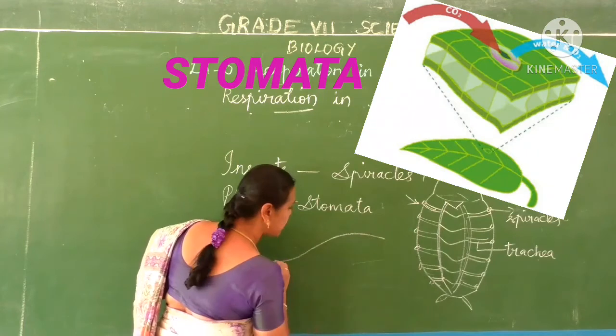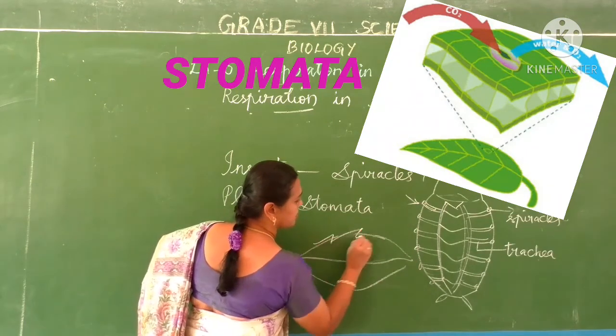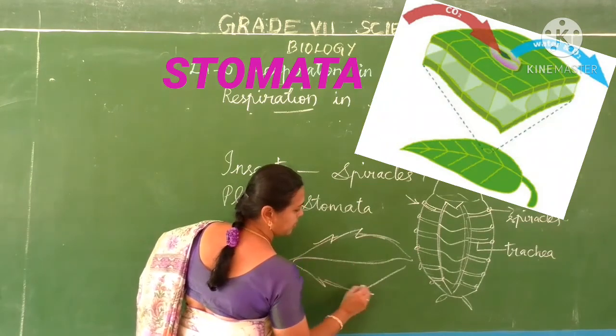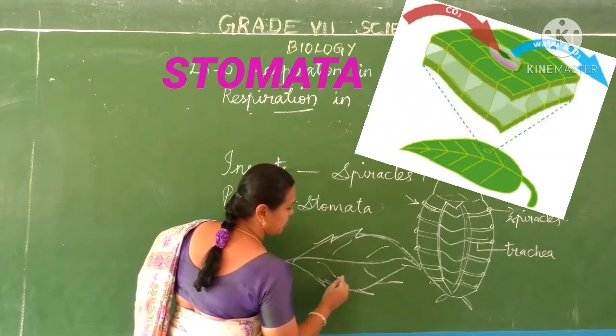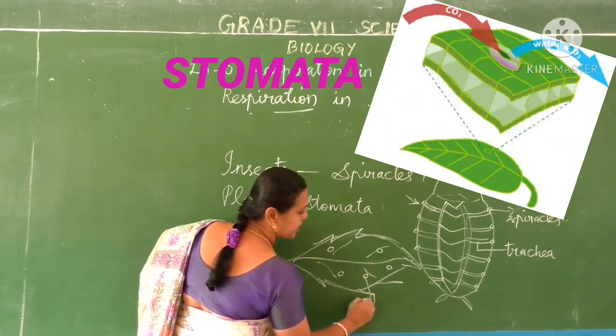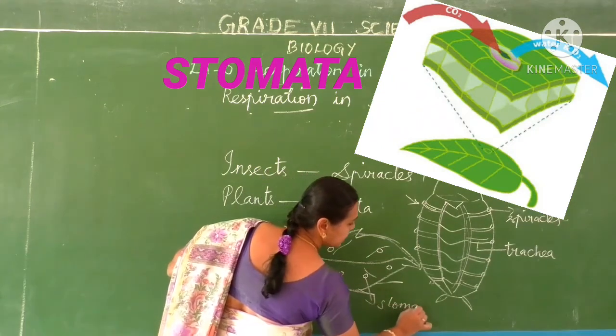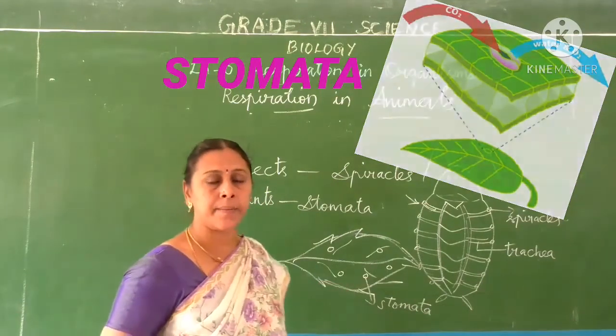So in leaves, what is present? Small holes called stomata are present, and through the stomata the exchange of gases takes place.